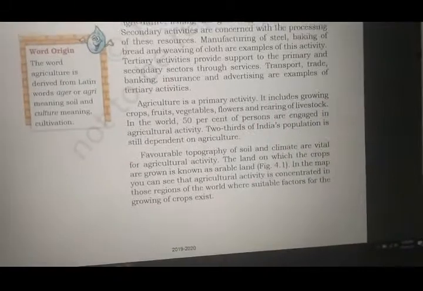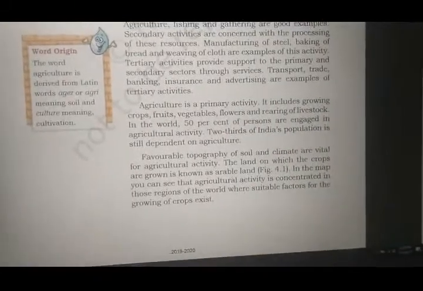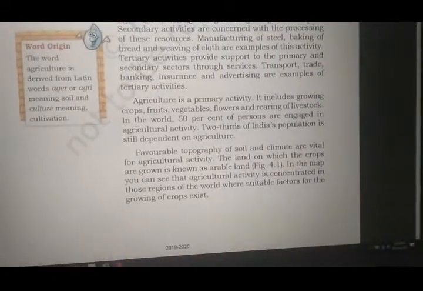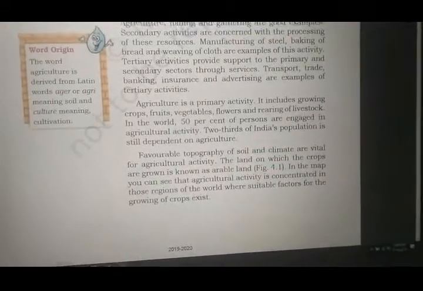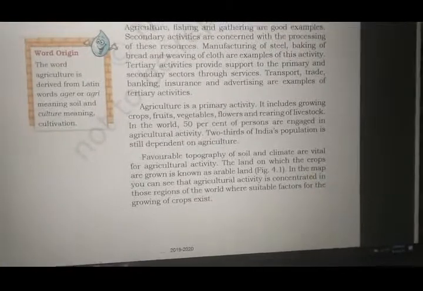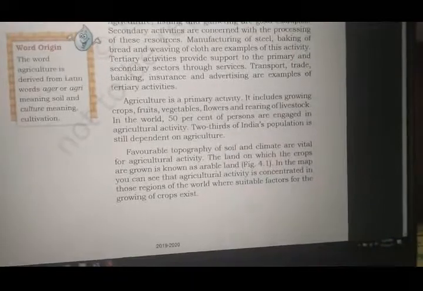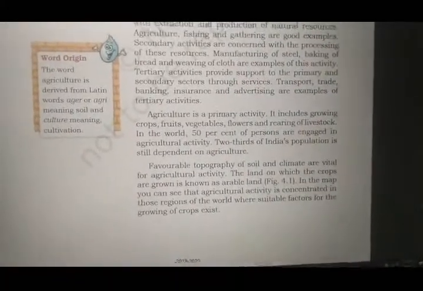Okay. Now in the world, 50% of persons are engaged in agricultural activities. I'm talking about the entire world, not our country. So in the entire world, 50% of people, that means half of the population, are working in agricultural activity. And around 2/3 of India's population is still dependent on agriculture.